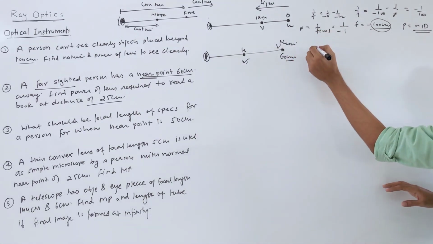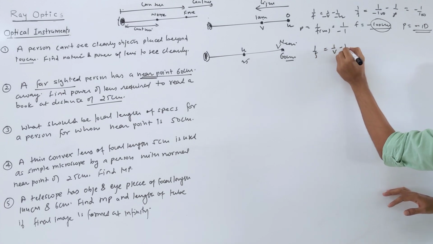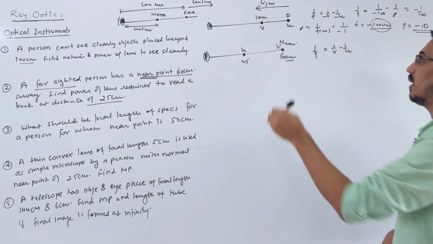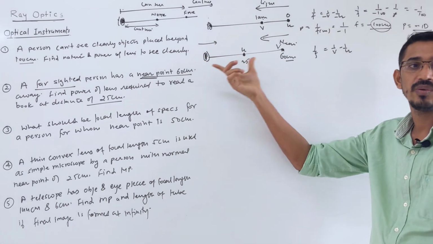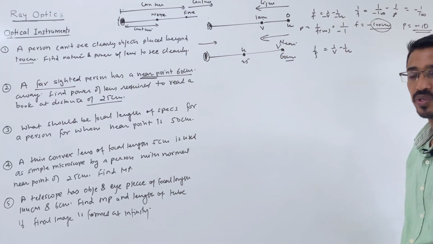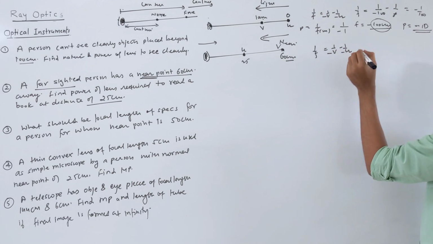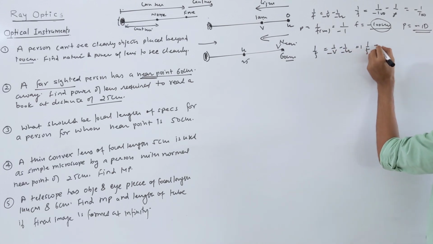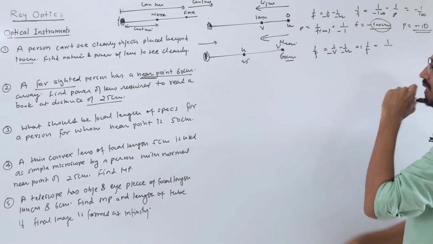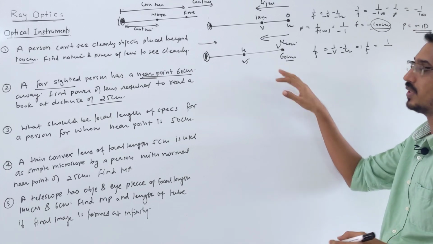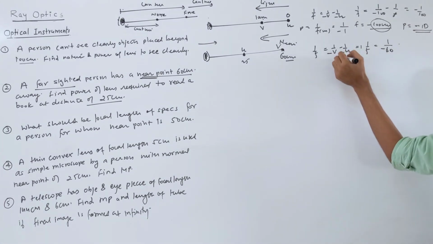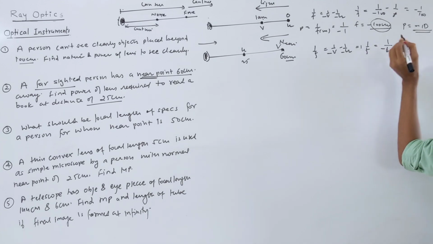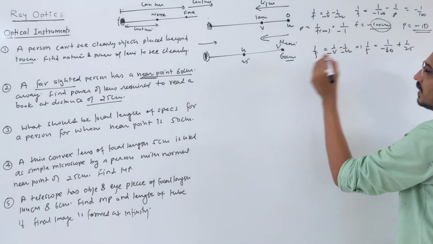Okay, so same formula, 1 by f is equal to 1 by v minus 1 by u. Let's put the sign convention. Light is coming in this direction, you are looking in this direction. Object distance negative, image distance negative. Focal length we are finding, so don't put a sign. Minus minus. So 1 by f is equal to 1 by image distance, which means your near point. So minus 60, and this minus minus becomes plus, so 1 by 25.